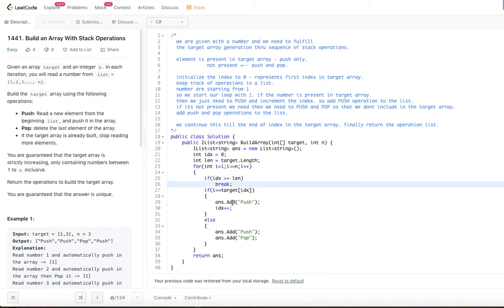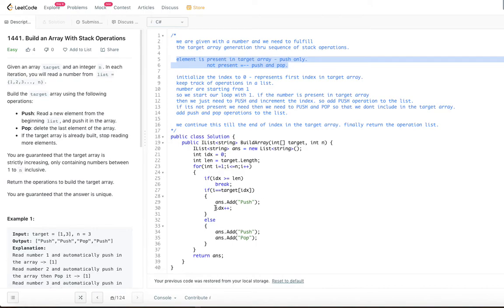Otherwise, what we are going to do is if i is equal to the target array's current index, that means the element is present in the array. What we are going to do, just add push, that's it. If it is not there, that means it is not equal. What we are going to do, add push and pop. So this is the essential logic, right? When it is present, add push. When it is not present, add push and pop.